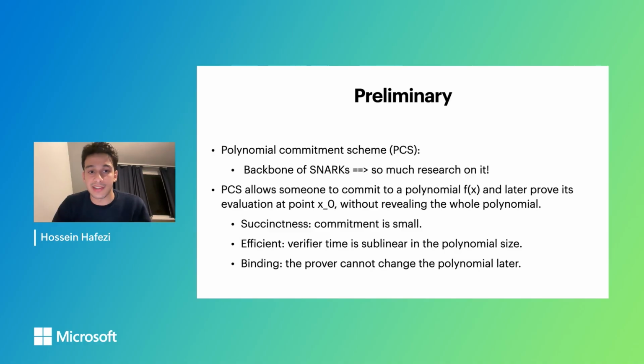For example, succinctness, which says that the commitment is small. It might be constant size and much smaller than the original polynomial. We can have efficiency. For example, the verifier time can be sublinear in the original polynomial size. And finally, binding, where the prover cannot change a polynomial once it has committed to it, as with all standard commitment schemes.